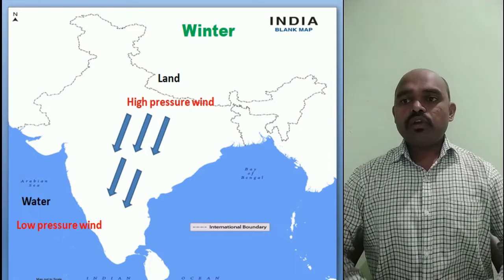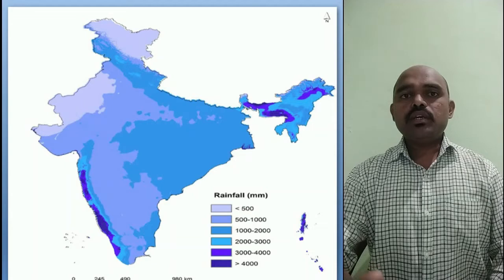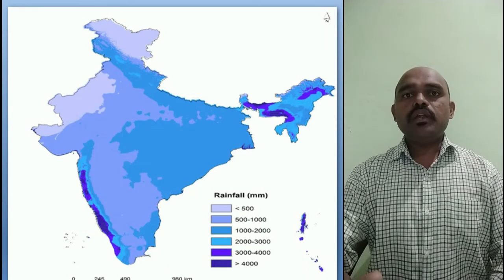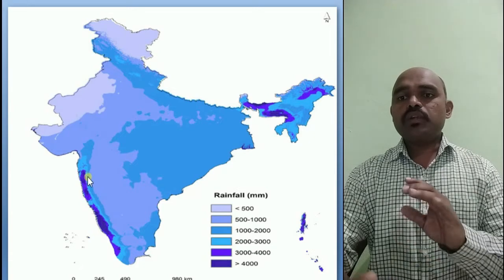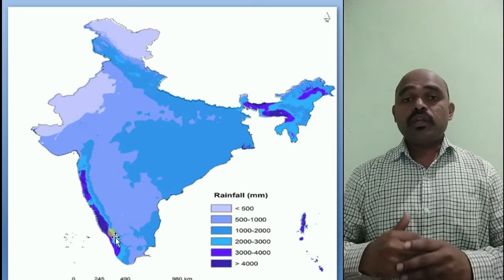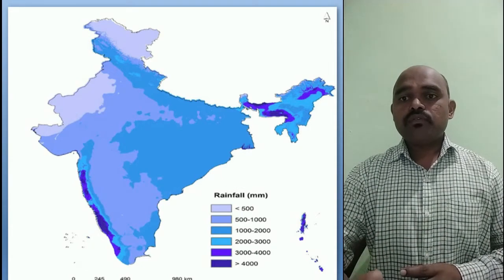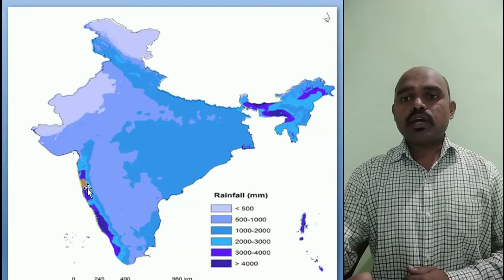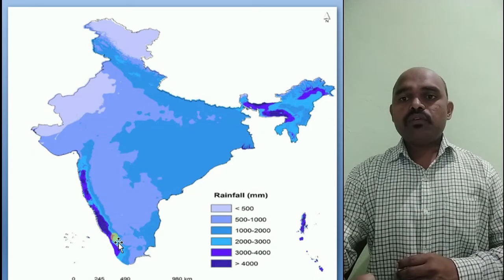So my dear students, here you have the rainfall in millimeters which they have given. You can see how it rains in our India. Basically, the dark blue part which you can see, there we will have rainfall between 3000 to 4000 millimeters. It means Sahyadri. Here we have the coastal Western Ghats, and in the Western Ghats we have the Sahyadri hills, and due to this region we will have huge rainfall.